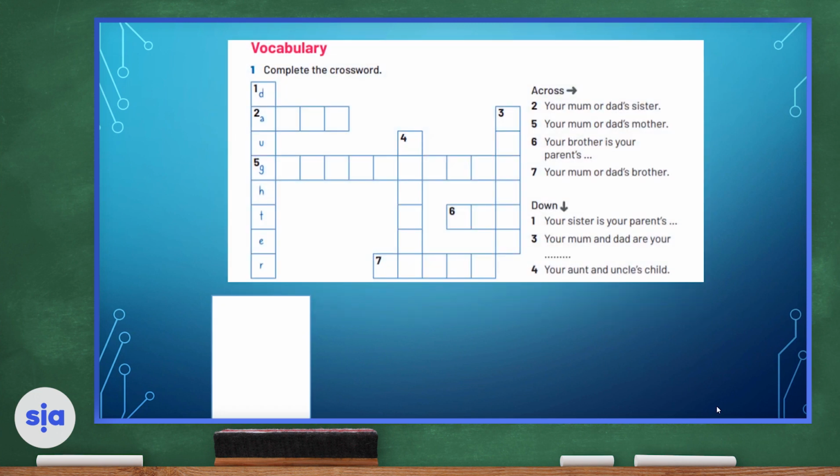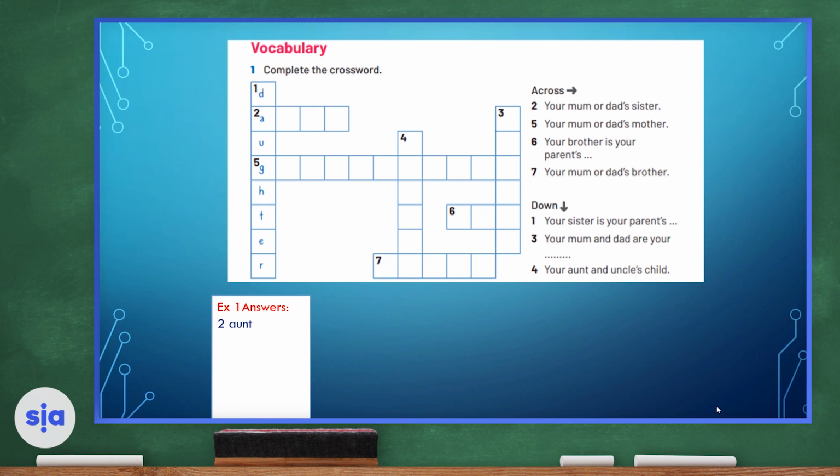Now let's move on to the vocabulary crossword. Of course, numbers 2, 5, 6, and 7 are the across words. As for 1, 3, and 4 are the down words. So we've got some clues that are already written for us. Number 1 is already done and it is daughter. Okay, now let's move on to number 2. Let's read the clue. Your mom or dad's sister is your aunt, A-U-N-T.